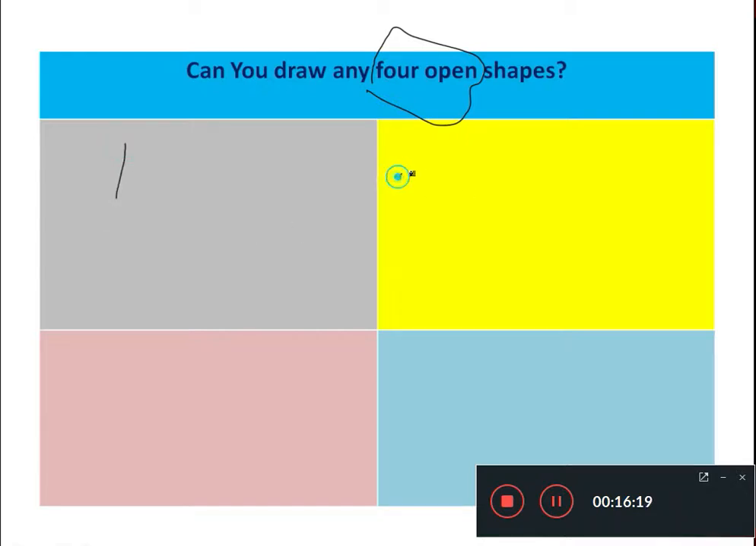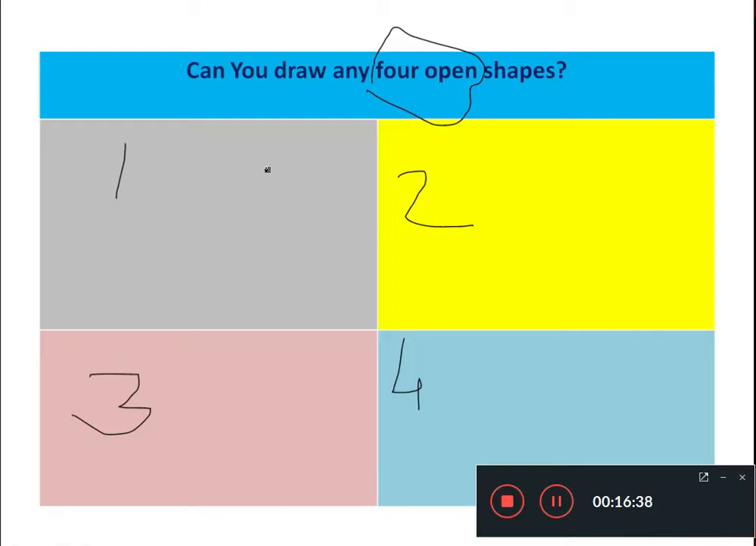One here, second here, third over here, and fourth over here. आपको क्या करना है, simply you have to draw four boxes in your mathematics copy and try to draw any kind of four open shapes, any kind of shapes which should be open shape.